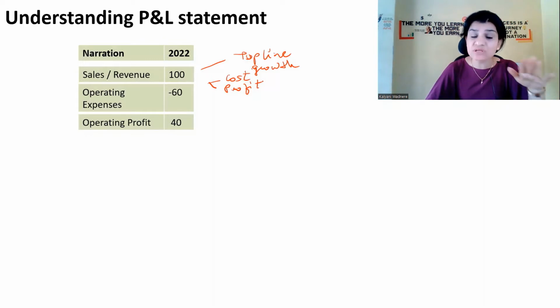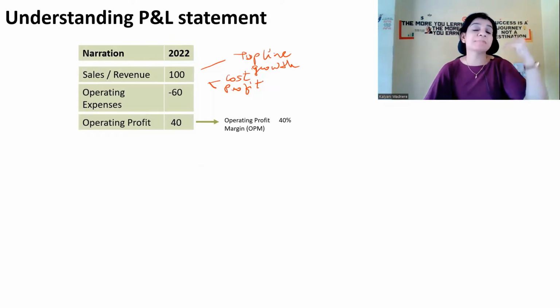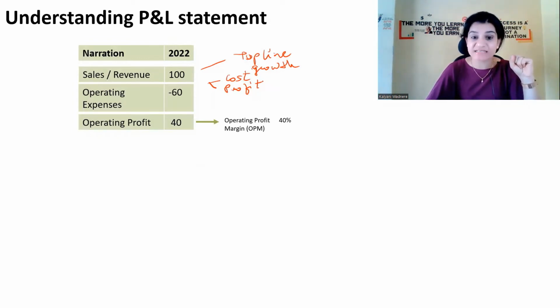Now, this operating profit is important because this will help us to understand how much is the expense for making the soap, and after making that expense, how much remains with the company. So this operating profit we will always calculate in terms of percentage, comparing to the sales the company has made.